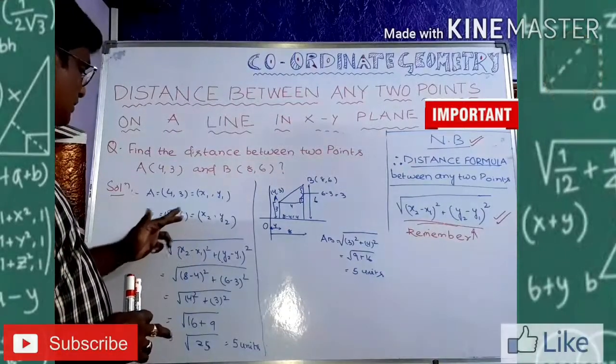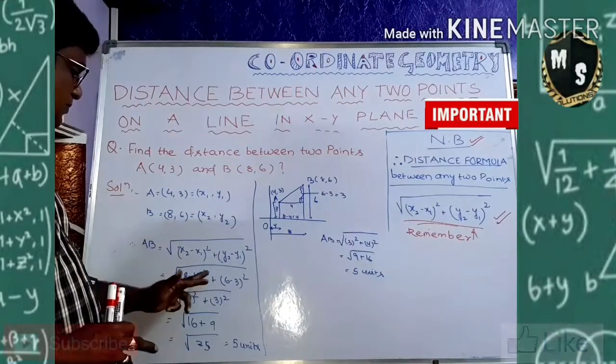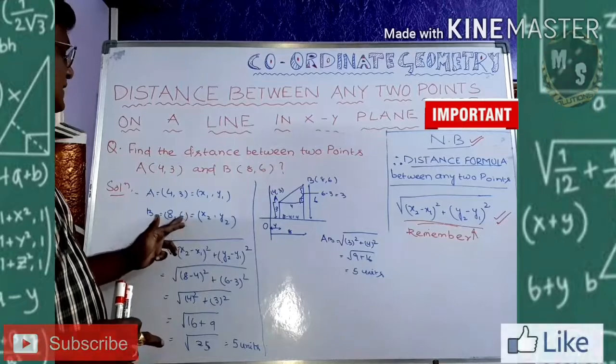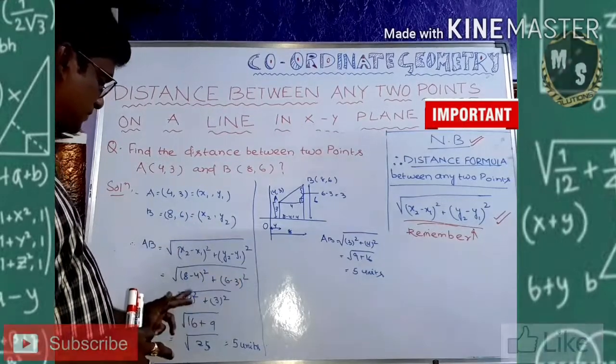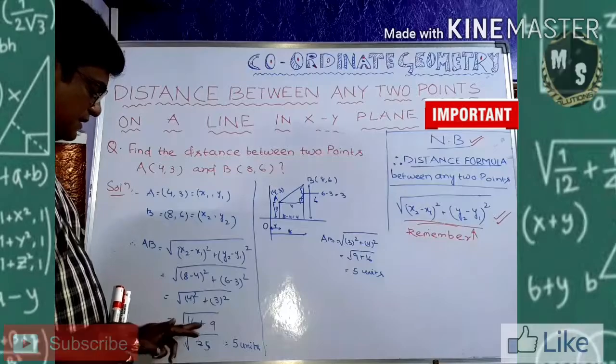What is x2? 8. What is x1? 4. So 8 minus 4 whole square plus, what is y2? 6. 6 minus 3 whole square. That is 4 square plus 3 square. That is 16 plus 9.